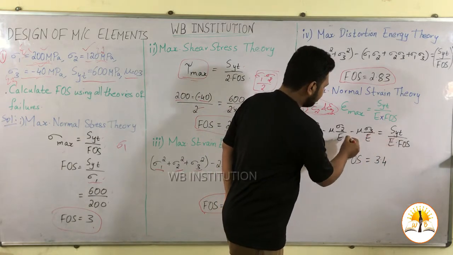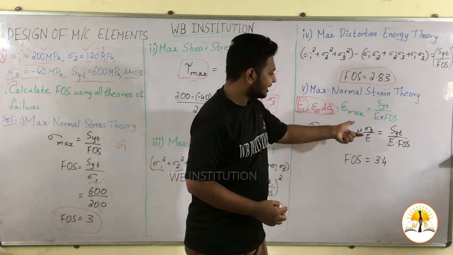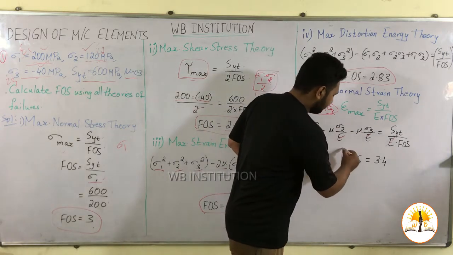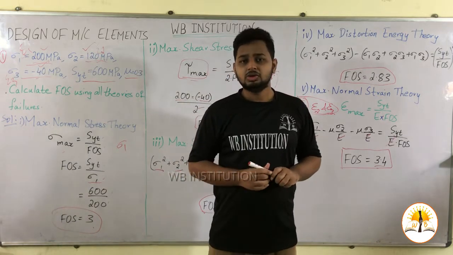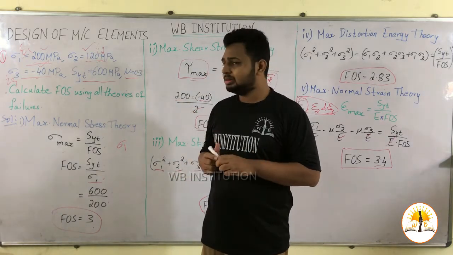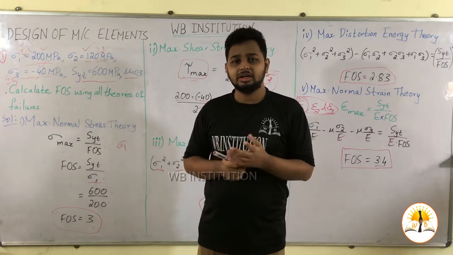Here E is common, so we can directly cancel it. Now if we substitute the values, all other values are known, and we get the factor of safety as 3.4. So in this way, problems will be asked in competitive examinations for a 1 mark question or also for a 2 marks question.